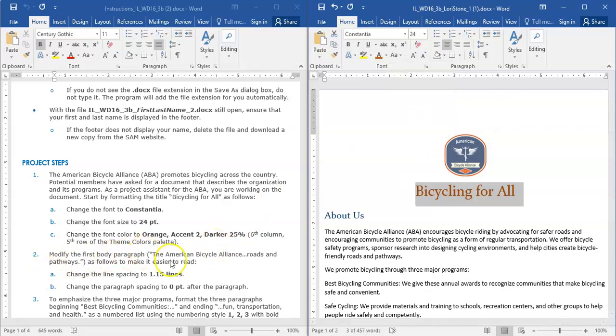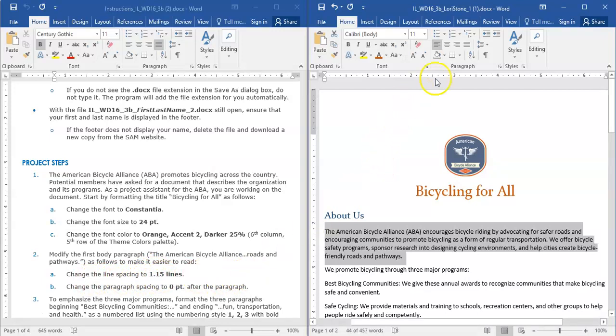Modify the first paragraph, the American Bicycle Alliance, through roads and pathways. So we're going to select that, and it would like us to change the line spacing to 1.15.